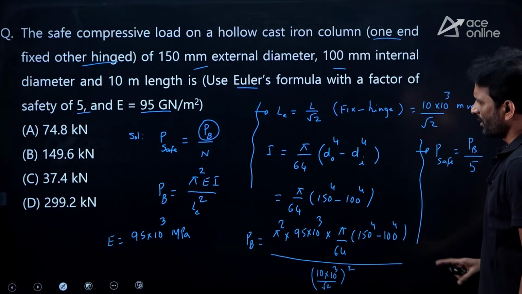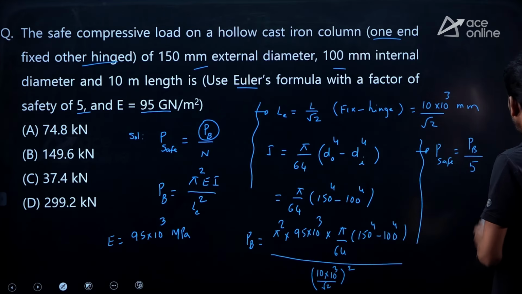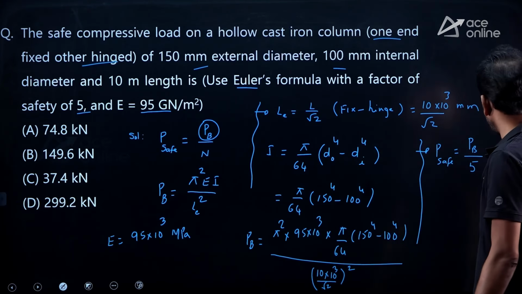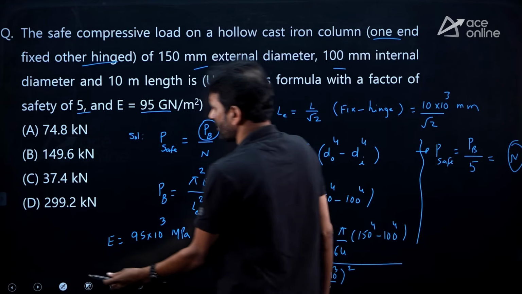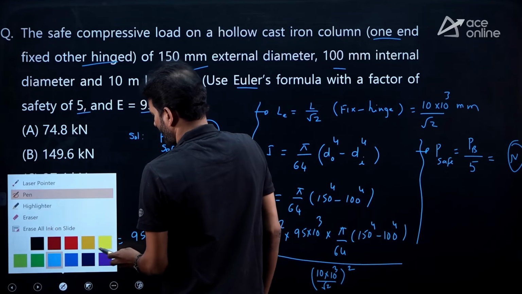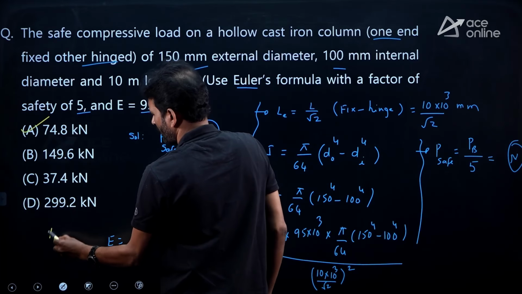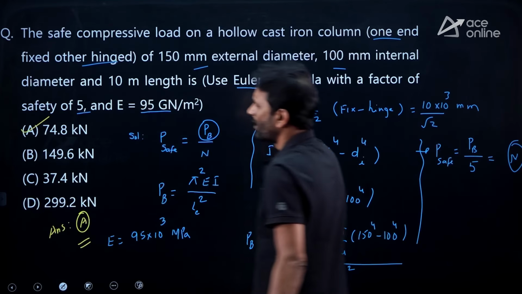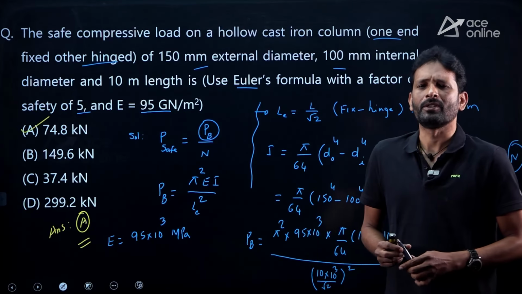You can substitute. Then we have the P value in newtons, that you try to convert into kilonewtons, because the options we have are in kilonewtons. Option A is correct for this question. This is numerical oriented, just simplify. You have the answer, option A. Hope it is clear to you.